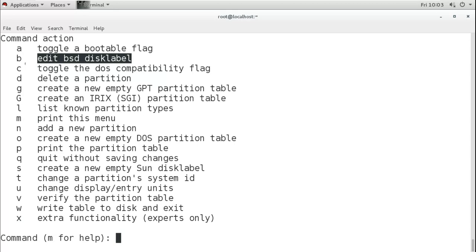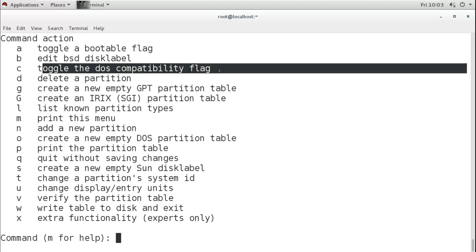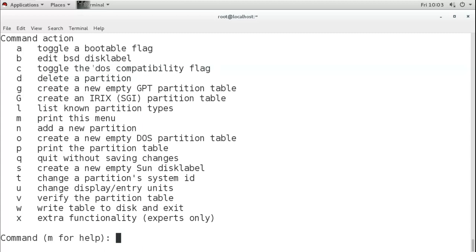Now the third command is C. It is to toggle the DOS compatibility flag. Now DOS is used in old systems. If you know the old Windows systems, it was called disk operating system. It was Windows DOS, but there was a separate DOS also.